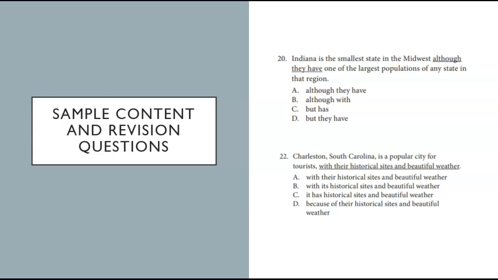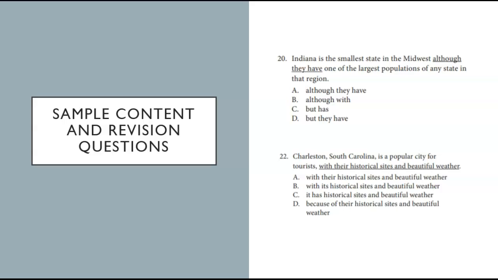Between A and B, which do you think? We're deciding between their and its for describing a city. Since their describes people and its describes things, its would be the better choice. So right now, I'm going to guess that it has to be B or C, the two choices that have it in the answer. Let's read the rest. Charleston, South Carolina is a popular city for tourists. It has historic sites and beautiful weather. Well, that's a complete sentence, and since we only have a comma connecting the first clause with the second, we know we can't have a complete sentence, so that knocks C out.